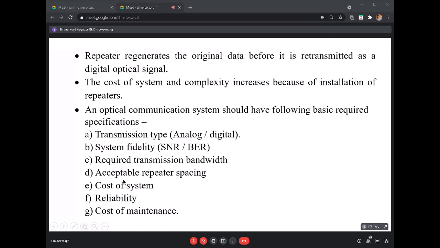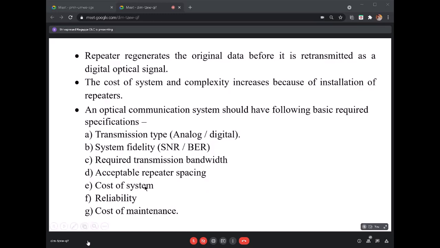Acceptable repeater spacing. Where do we need to place the repeater so that it regenerates the signal in its original form, giving us the original data? That is what acceptable repeater spacing means.